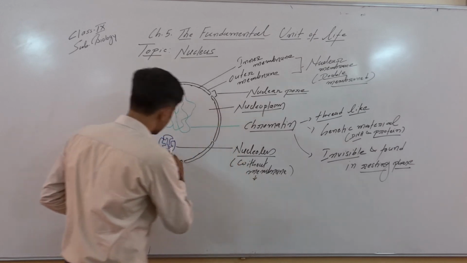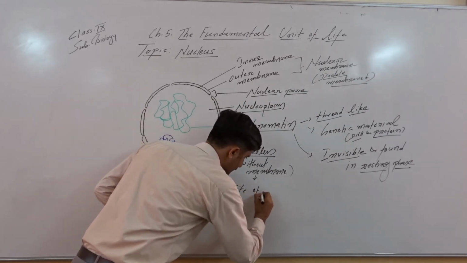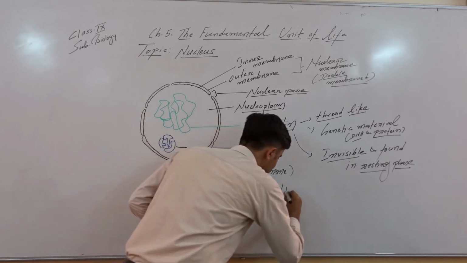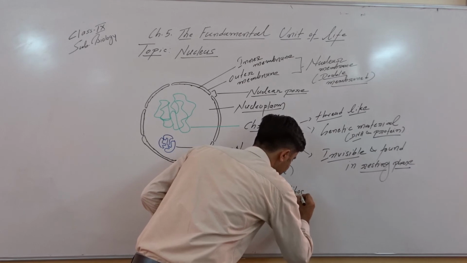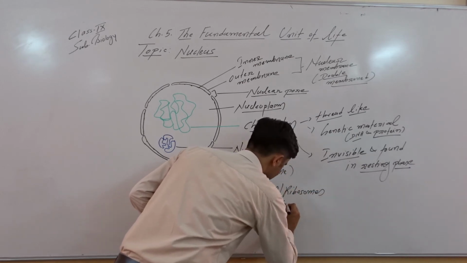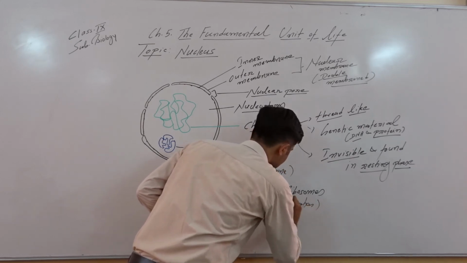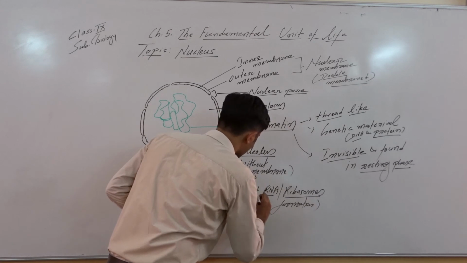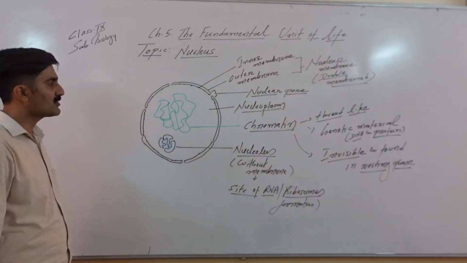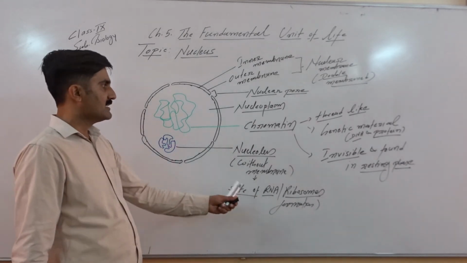And we have to remember, this is the site of RNA synthesis, or in other words, simply we can understand this is the site where ribosome formation takes place. Site of RNA synthesis or ribosome synthesis. This is very important. This helps in the formation of ribosomes. RNA stands for ribonucleic acid.